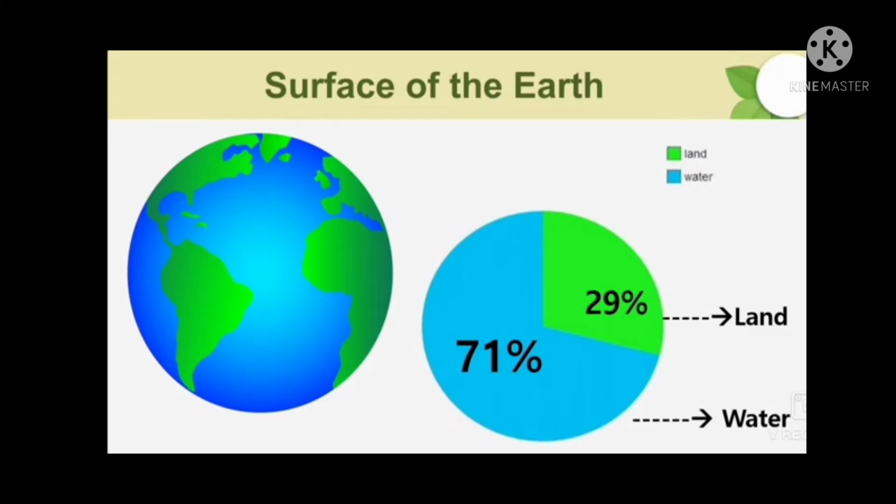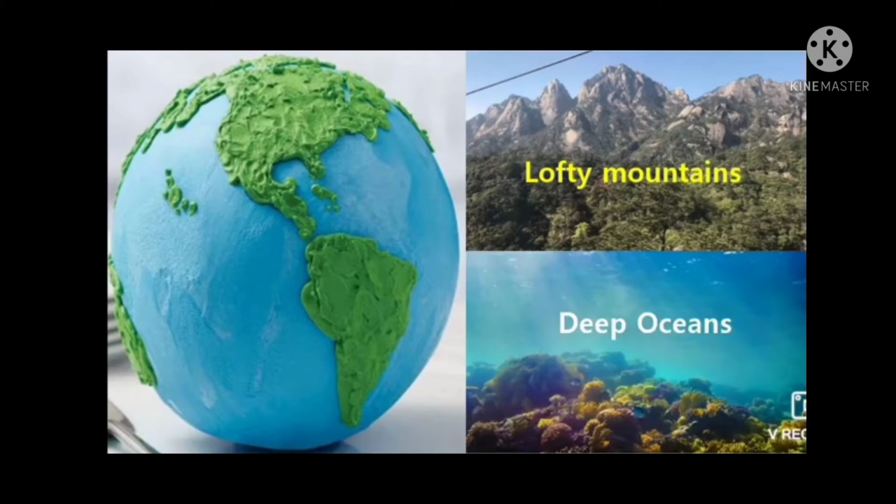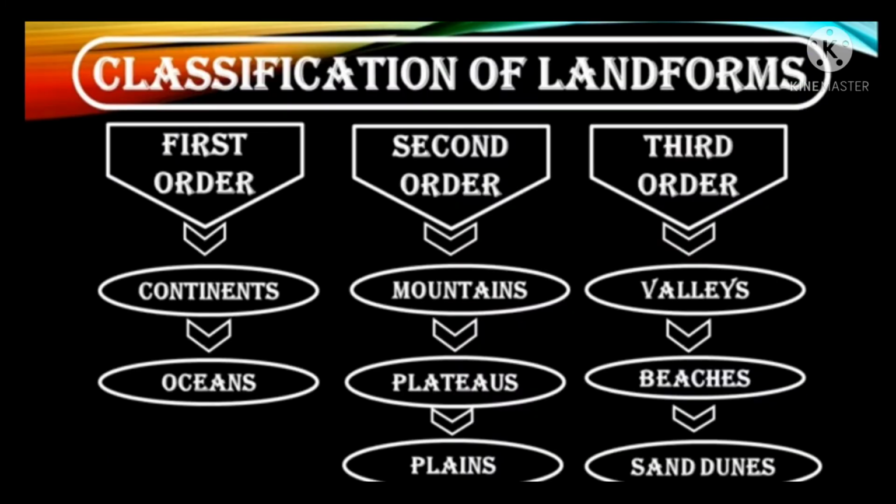The surface of the earth is not even because it has lofty mountains, deep oceans, and other landforms. These landforms can be classified as first order, second order, and third order. Oceans and continents come under the first order landforms, whereas plains, plateaus, and mountains come under the second order landforms. Sand dunes, beaches, and valleys come under the third order landforms. Let's see one by one.